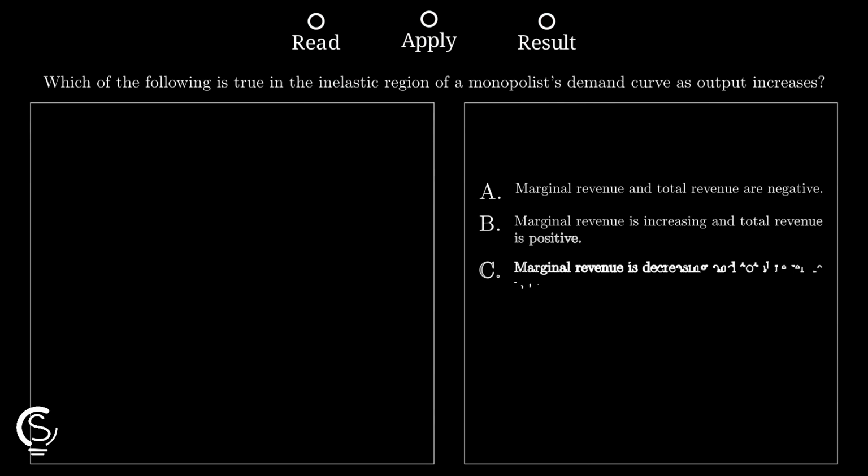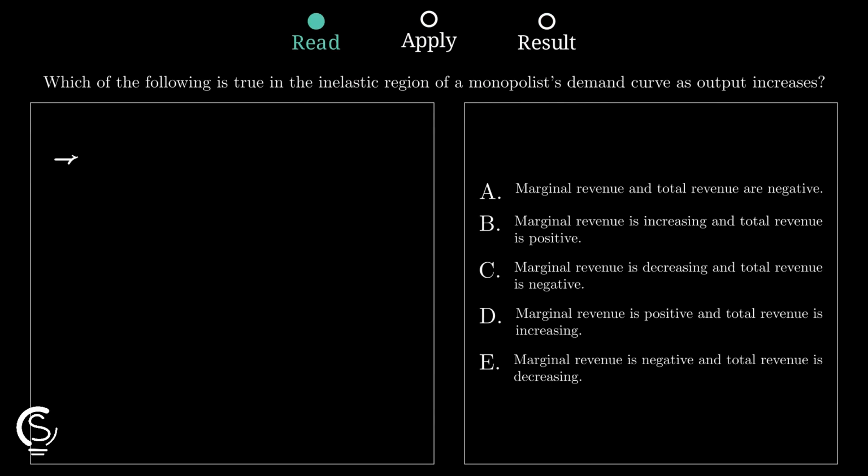In the inelastic region of a demand curve, consumers are not very responsive to price changes. This means that to sell more units, the monopolist must drop prices significantly.